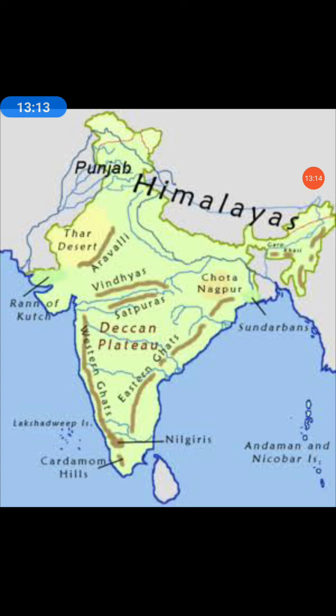And it is almost triangle in shape. It begins from the northern plains and extends till Kanyakumari, the southern tip of India.